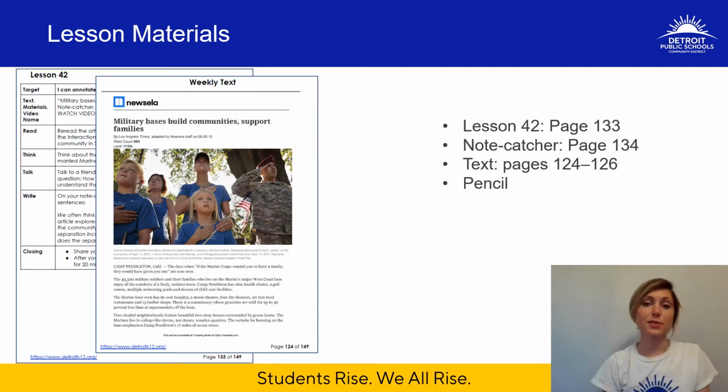The materials that you'll need for today's lesson. Well, lesson 42 is on page 133, note catcher page 134, text pages 124 to 126, and of course you should have a pencil or pen, something to write with. I'm going to say the word highlighter because I always do. So gather these materials together before we start in on today's learning.